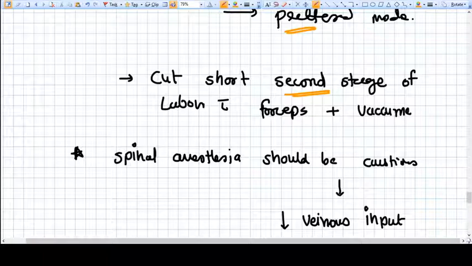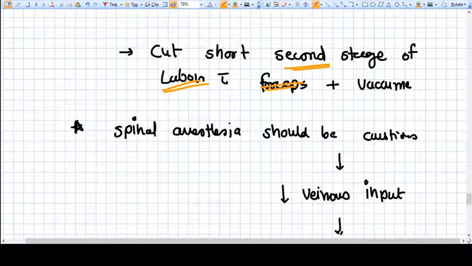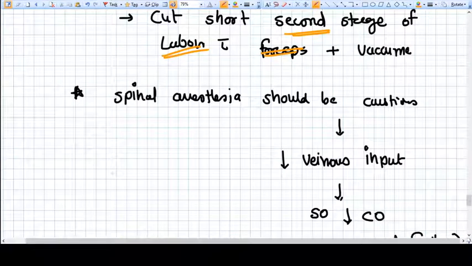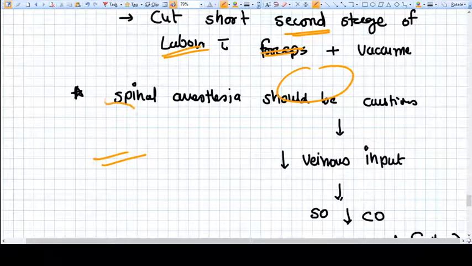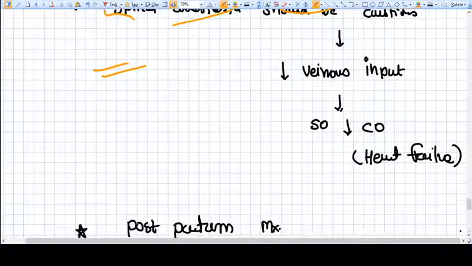So we want it to be as short as possible. So we use forceps and vacuum, assisted delivery equipment, to cut short the second stage. Spinal anesthesia should be used cautiously, because it will decrease venous return, and this will again decrease cardiac output and lead to heart failure.